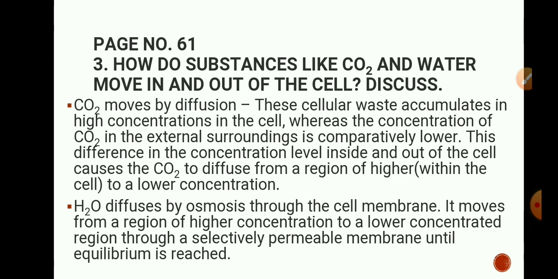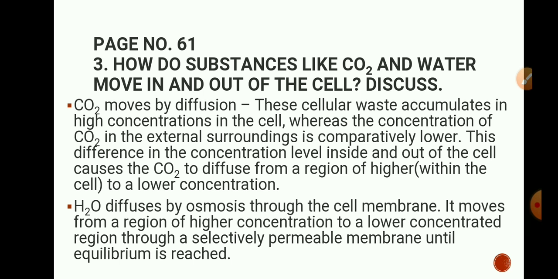So as we say, in the cell, carbon dioxide accumulates as a cellular waste, so the concentration of carbon dioxide is more inside the cell and less surrounding the cell, and so the carbon dioxide will move from high concentration to low concentration by the process of diffusion.